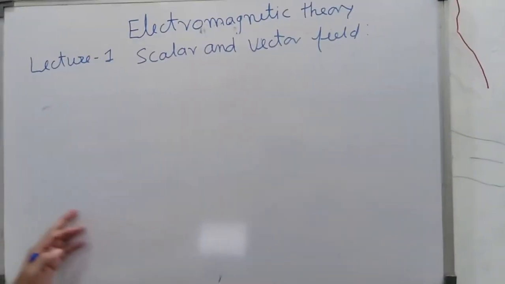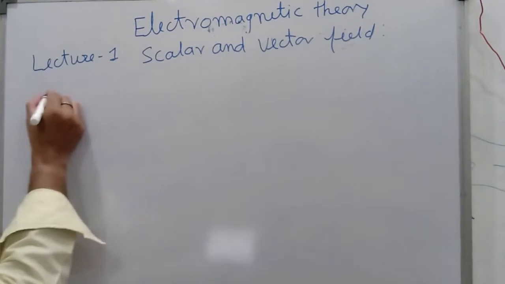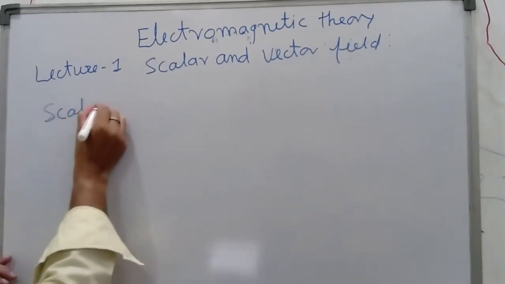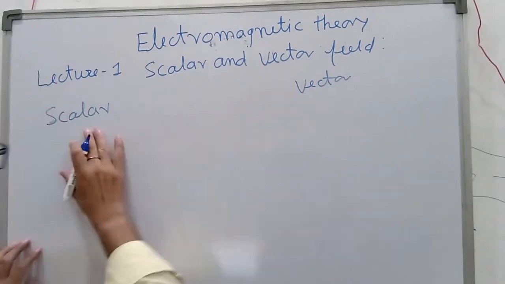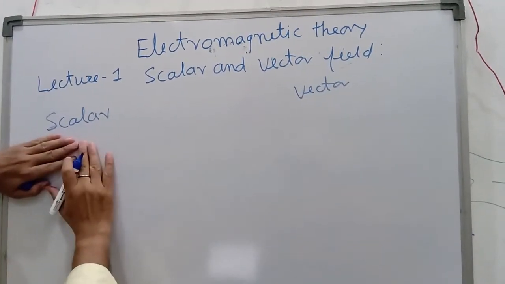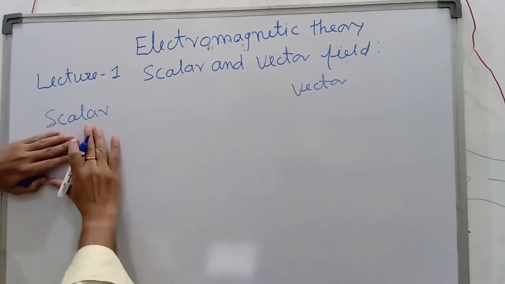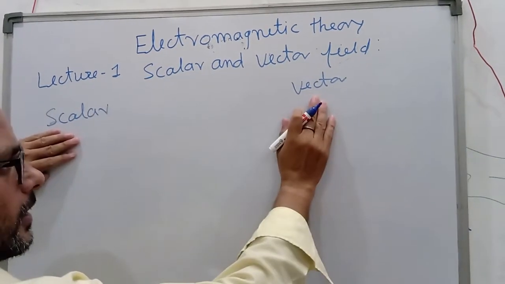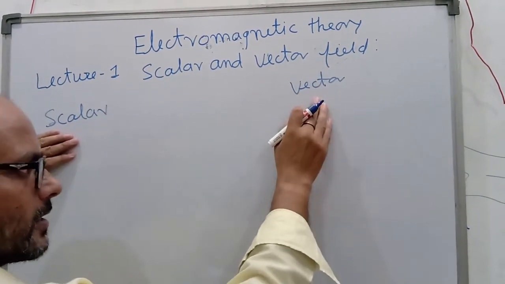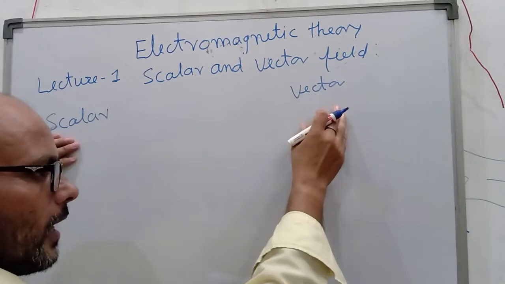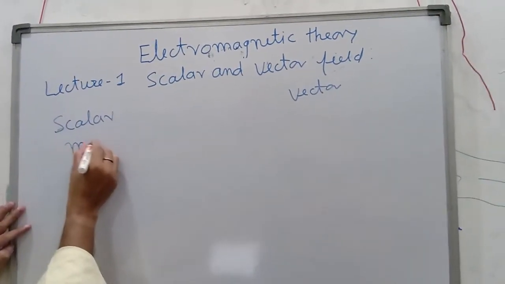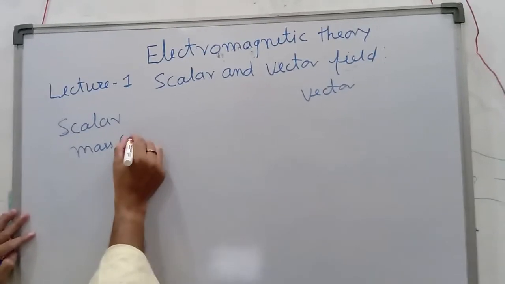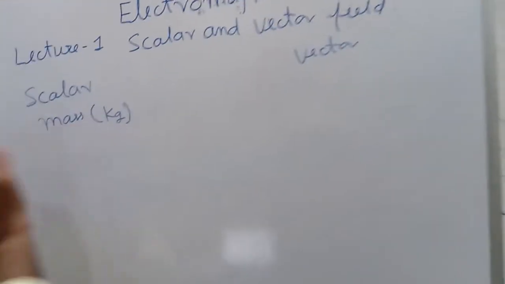So a quantity which is represented only by numerical value and unit, with no need of direction, is scalar. A vector quantity represents the numerical value, unit as well as direction. Suppose mass, the unit of mass is kilogram, so mass is a scalar quantity.